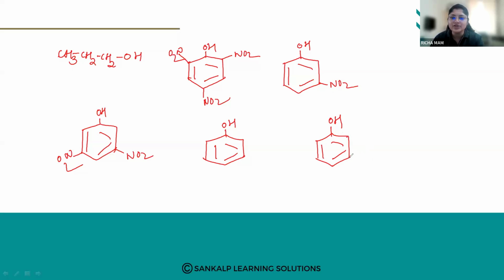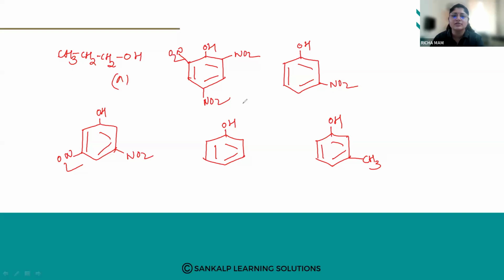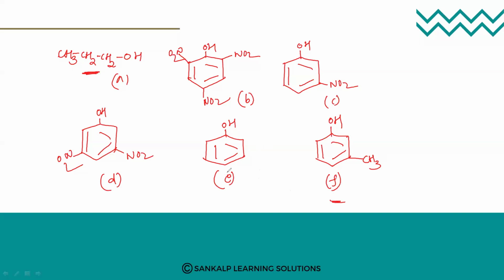Yes, how will you arrange? Methyl phenol. First will be your 5. Let me give it A, B, C, D, E, and F. First will be, now there is an alcohol here and there is a phenol. So we know, Ma'am, decrease to increase or increase to decrease, ma'am?